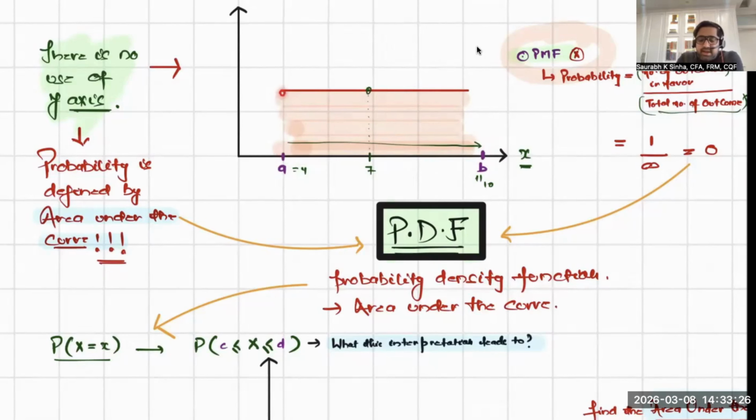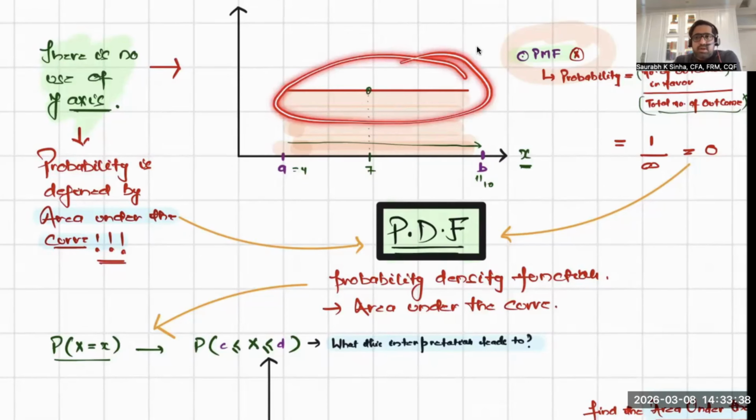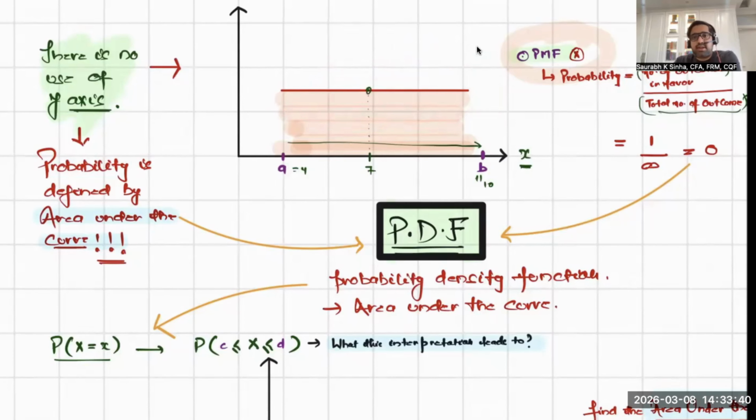See, this line ends at A and this line ends at B, first of all. There's no probability post B and there is no probability before A. As per this uniform continuous line, this line exists between A and B. So I'm asking you, what is this area?